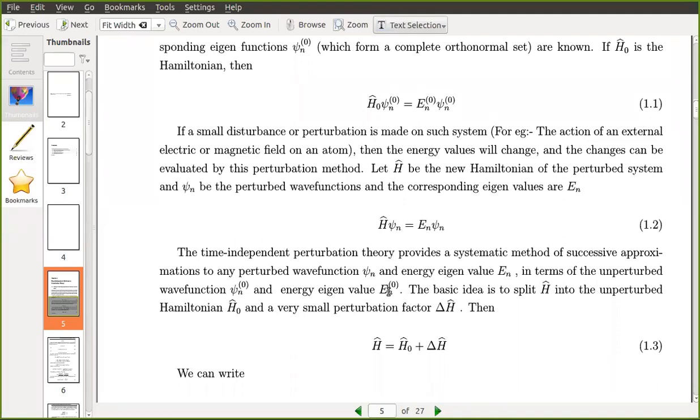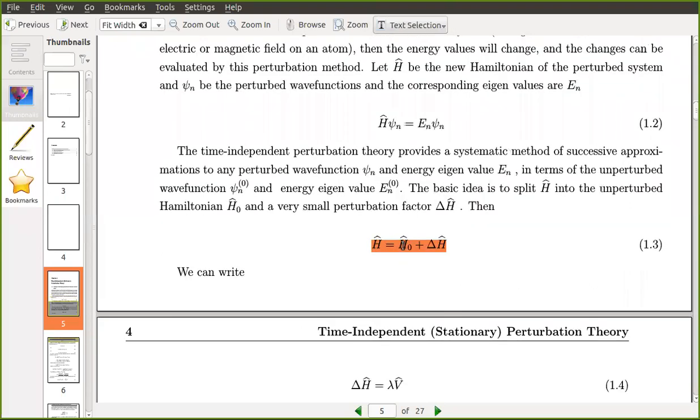Now the basic idea is to split the new Hamiltonian H into H0 plus delta H. This was the original, unperturbed Hamiltonian, and this is the perturbed or new Hamiltonian. So the new Hamiltonian is the old Hamiltonian plus a small change in Hamiltonian, delta H. We only incorporate a very small change.